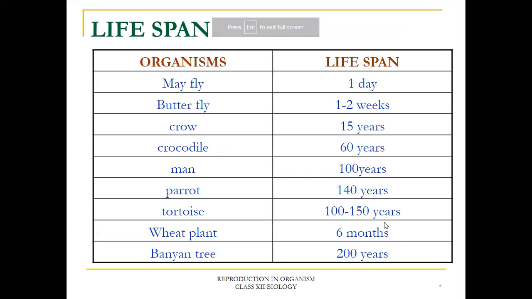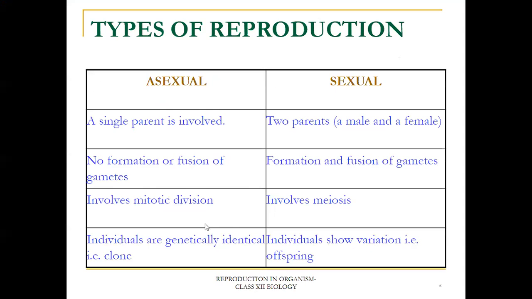Wheat plant for 6 months. Tortoise for 100 to 150 years. And banyan tree around 200 years.